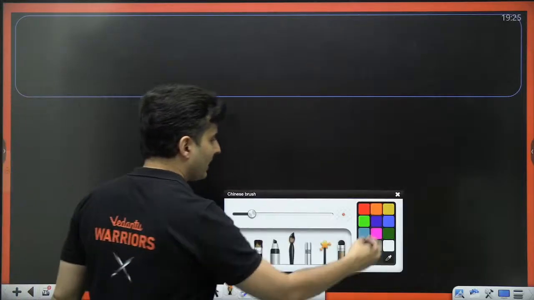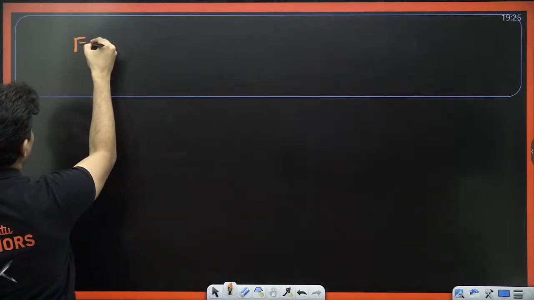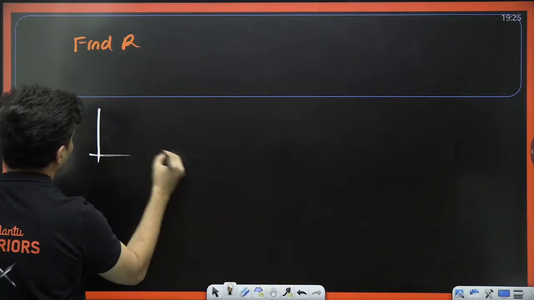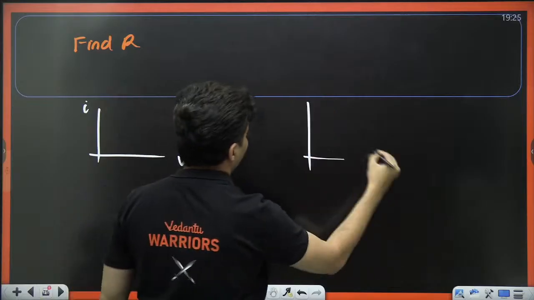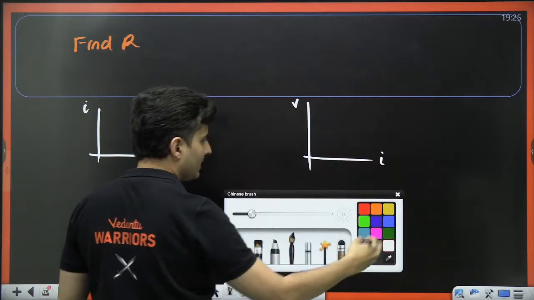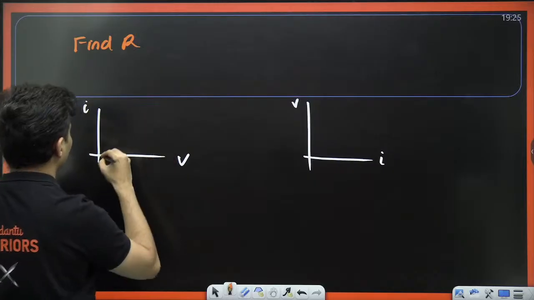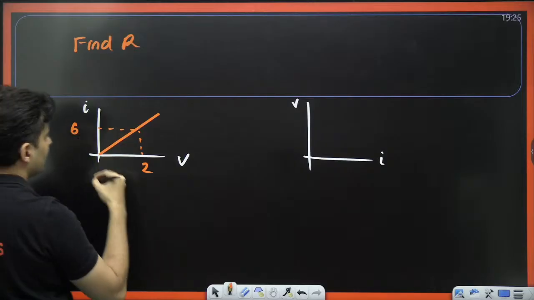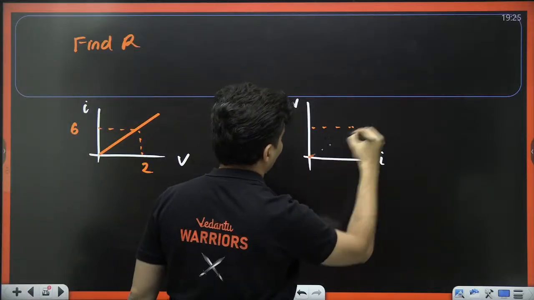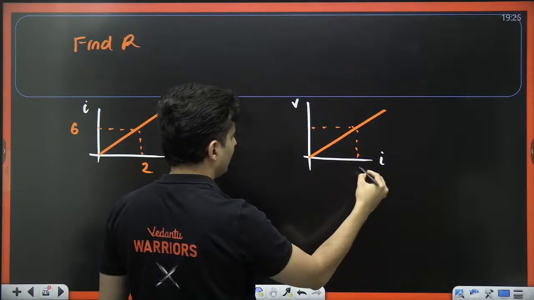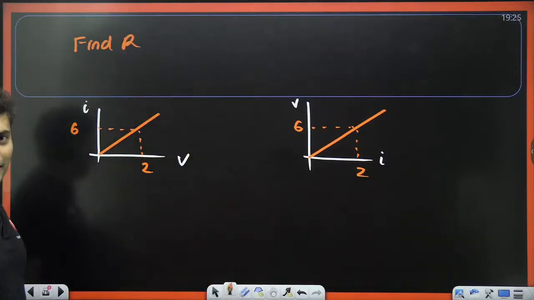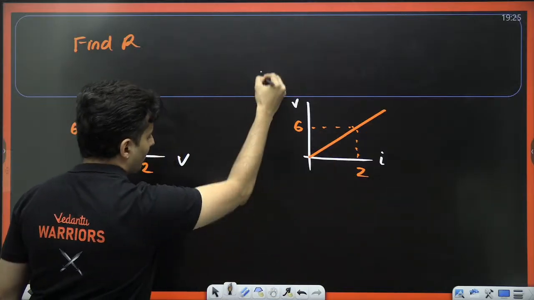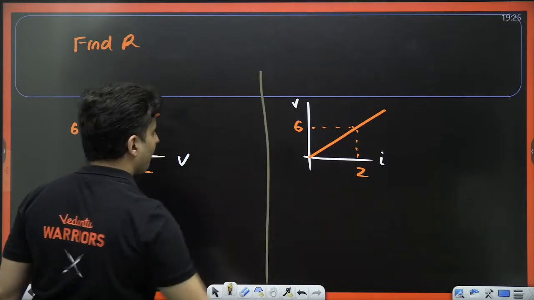So just to give you some example, question will be find the resistance, and you can have two kinds of graph. One is current versus voltage, one is voltage versus current, and let's say the graph looks something like this. This is 2, this is 6, this is 2, this is 6. Example. In each case, can you find what is the resistance? Alright.